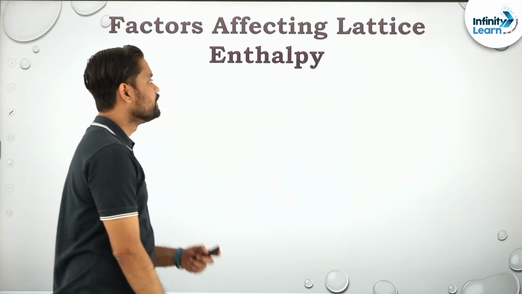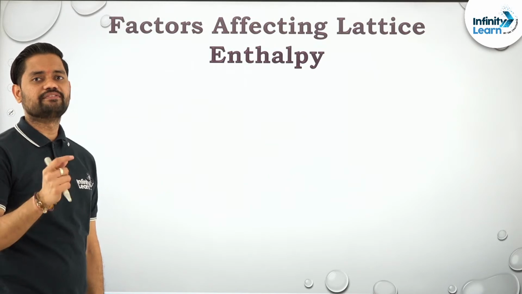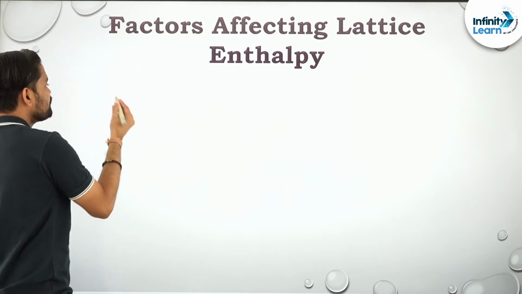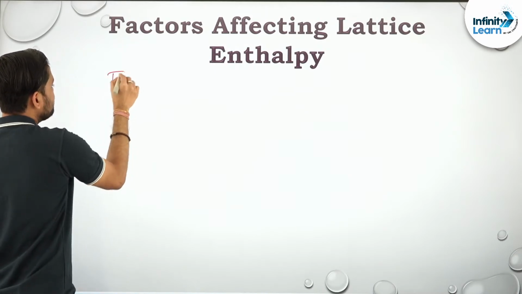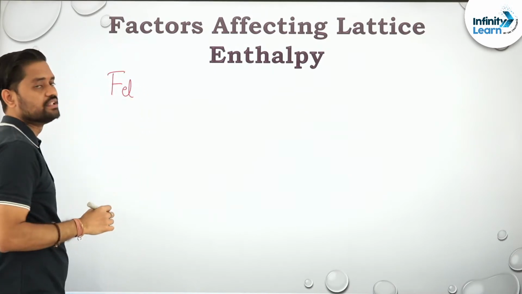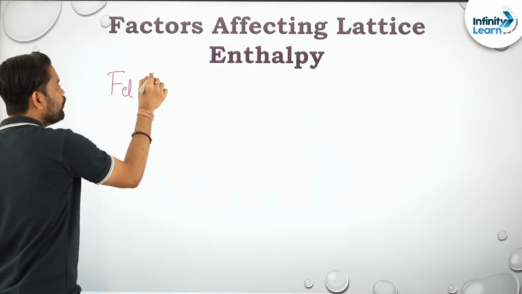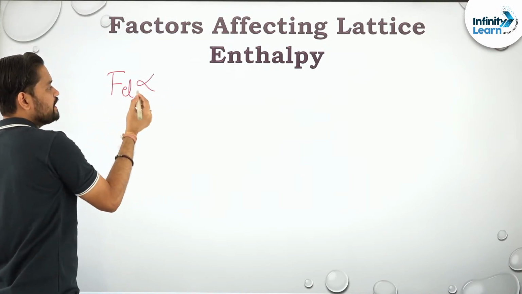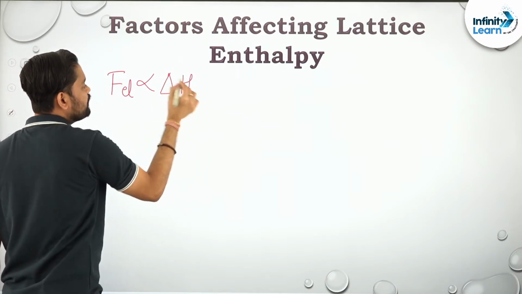Proceeding further, factors that affect lattice enthalpy. What are the factors that affect lattice enthalpy? First of all, to form an ionic compound, their electrostatic force of attraction should be more, and hence electrostatic force of attraction is directly proportional to lattice enthalpy.